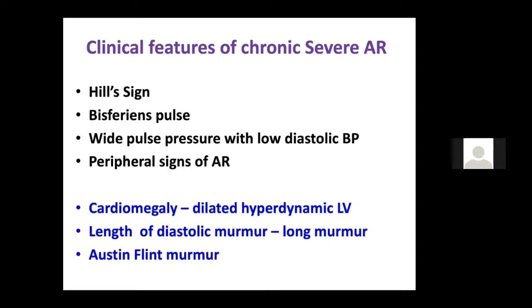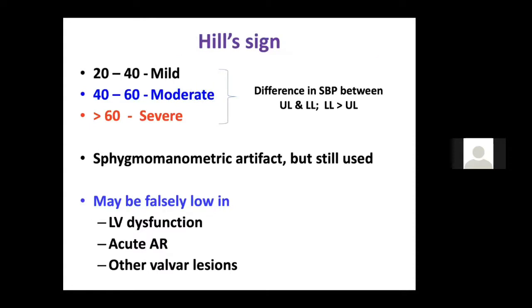If you have a cardiomegaly, like a dilated hyperdynamic type of LV apex, it may sometimes tell that there is a severe AR. Length of the murmur, a holodiastolic murmur, means that it is a severe AR. And Austin Flint murmur, if it is there, that is a flow murmur across the mitral valve, it is a severe AR. So there are many signs of severity of aortic regurgitation which you should all know.